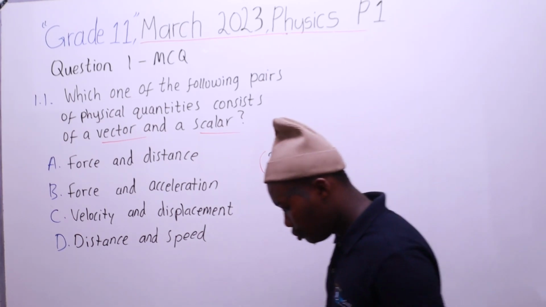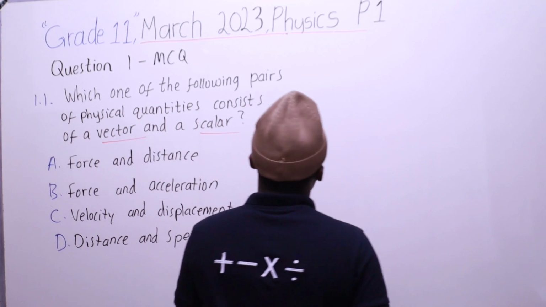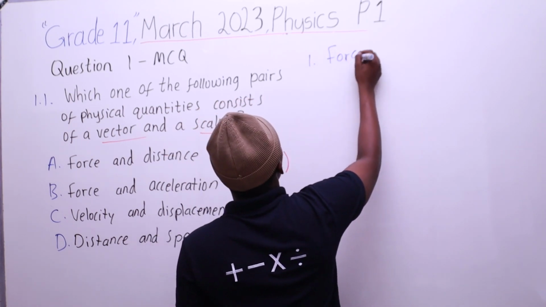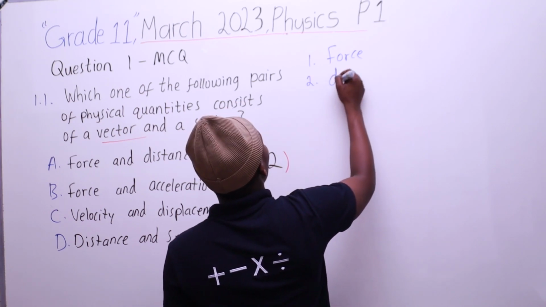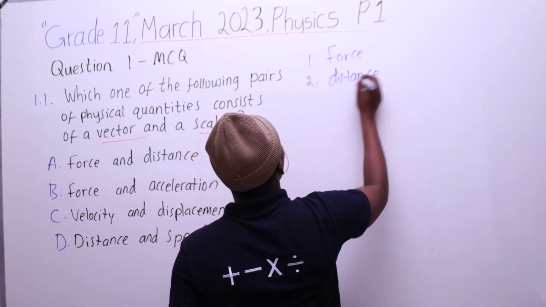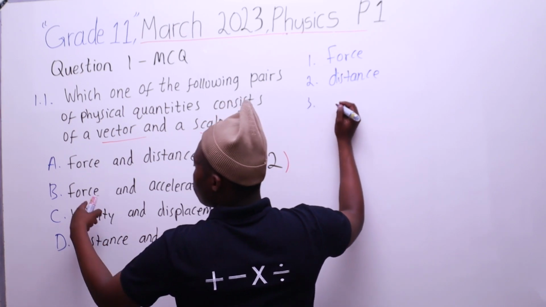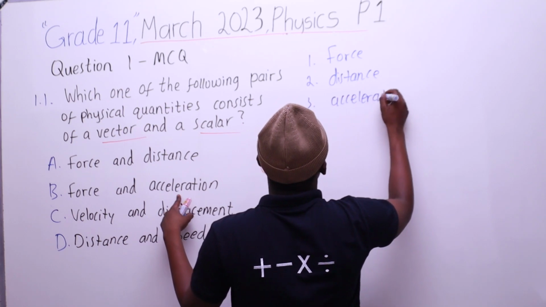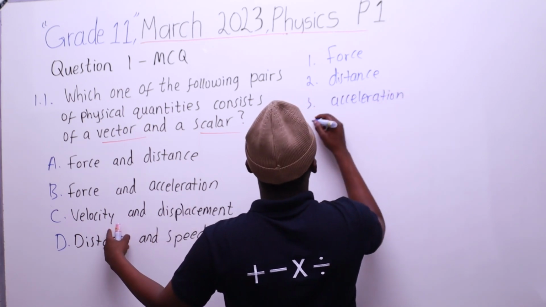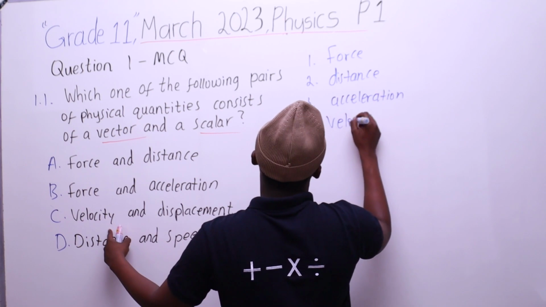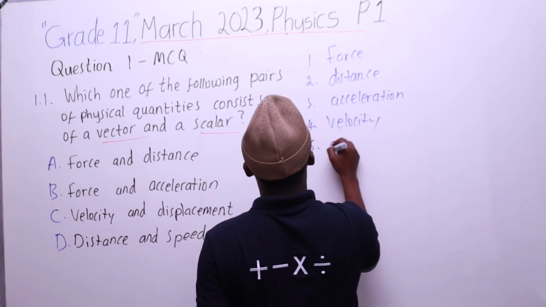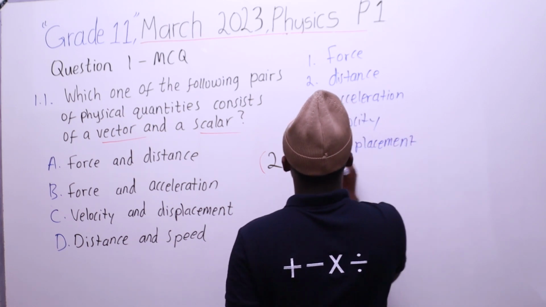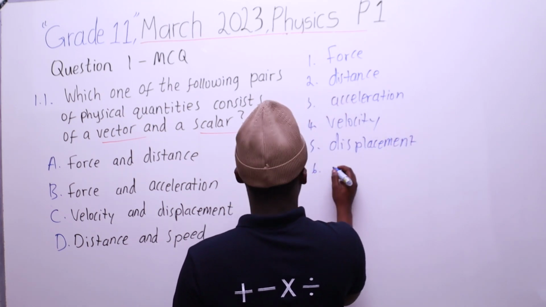Alright, so kuzomele sazi ukuthi number 1 we have i-force, we have i-distance, we also have force, i-acceleration, i-velocity, i-displacement, and then speed.